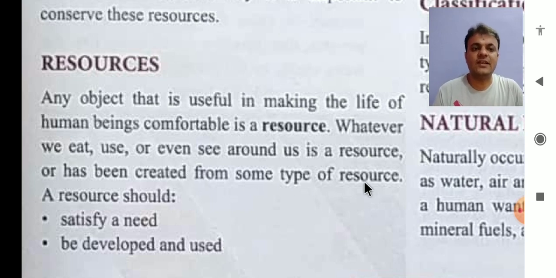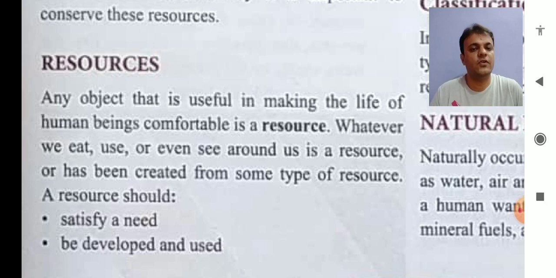Like for example, if we see a tree in our society or some parking area, the tree is a natural resource, so that is called resource. And if we see furniture, furniture is not a natural resource, but furniture is a resource.